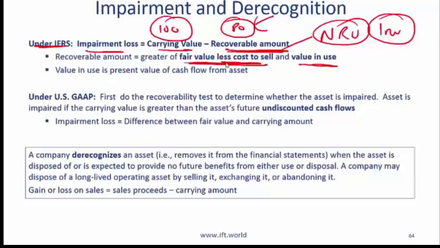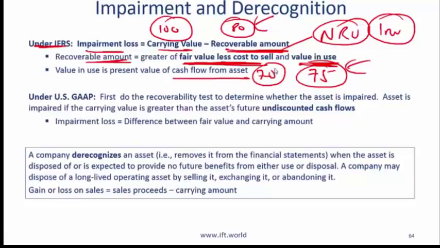Fair value less cost to sell. The other item here is value in use, which is the present value of cash flows from that asset. So if the asset will generate cash flow and the present value of that cash flow is 75, but the fair value less cost to sell is 70, then what's the recoverable amount? It is the greater of the two, which is 75.